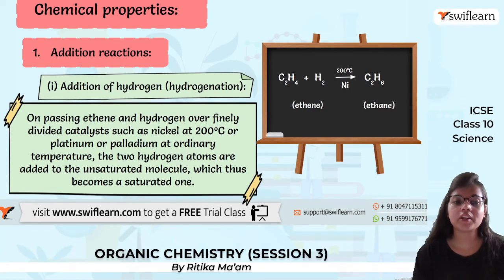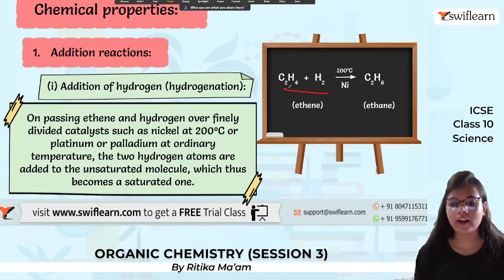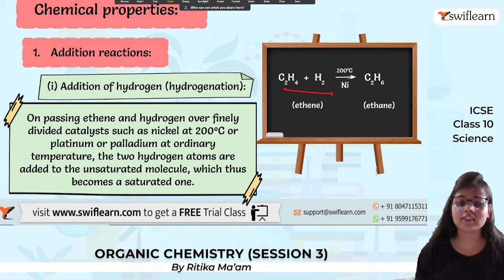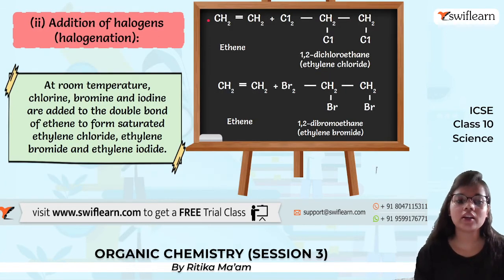Now, chemical properties of ethene: first of all, addition of hydrogen, which is known as the hydrogenation reaction. If we add hydrogen to ethene in the presence of catalysts such as platinum or palladium at 200 degrees Celsius, we get ethane. So from unsaturated it becomes saturated. Next, halogenation, which means addition of halogens.